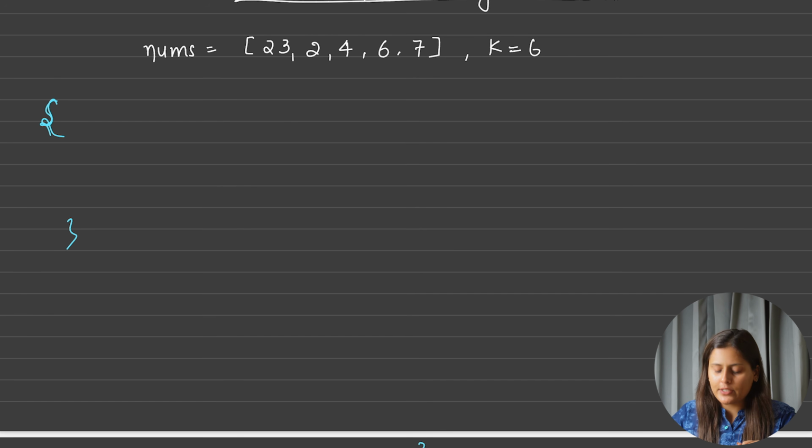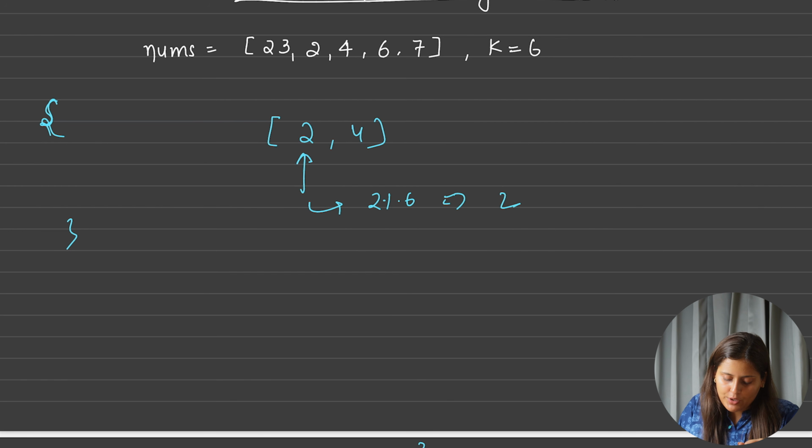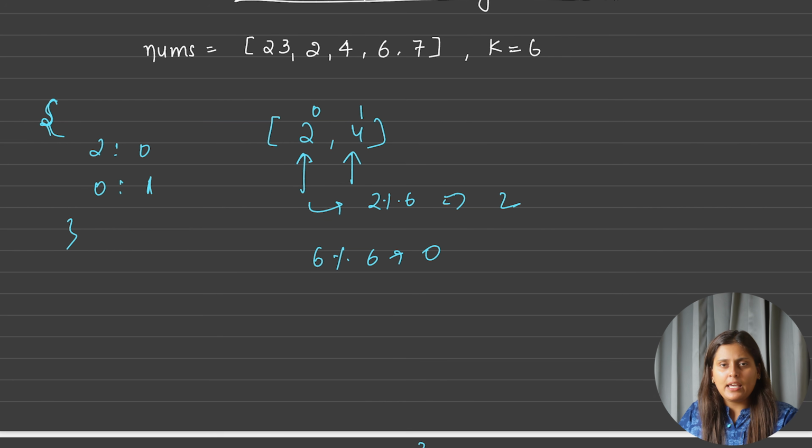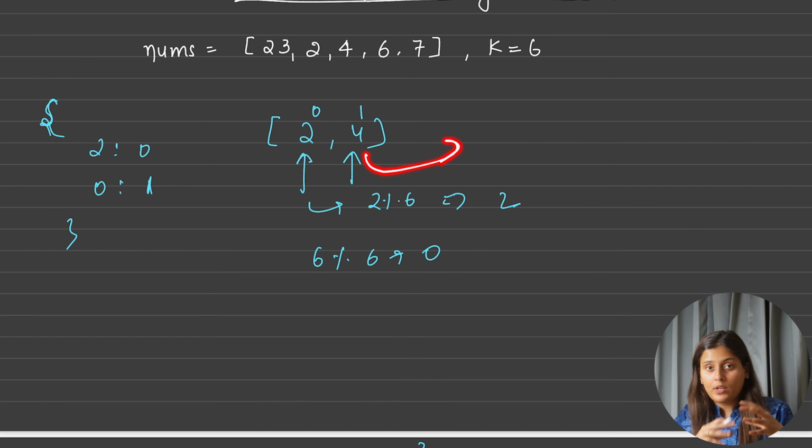Now one more thing I want to discuss here. Suppose our nums has only 2 and 4. So what will you do? For 2 you find 2 modulo 6, so you find only 2. But you don't have 2 in the map, so you put it for index 0. Now you sum this 4, total becomes 6, and 6 modulo 6 is 0. Do we have 0? No, you don't. So you put this remainder 0 with index 1. So this will say no, you don't have it. And you will come out of this loop, out of this array.